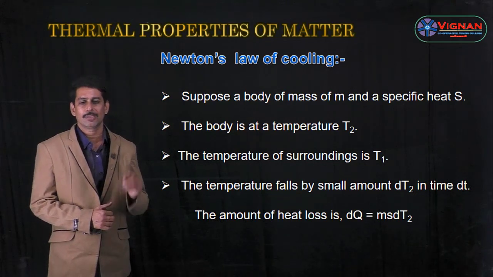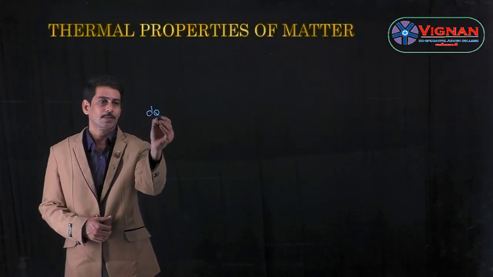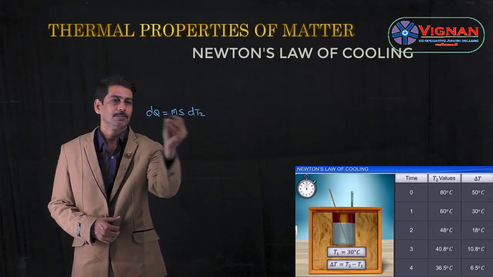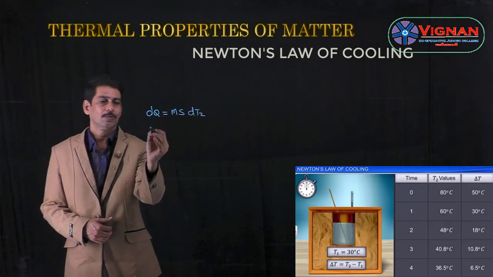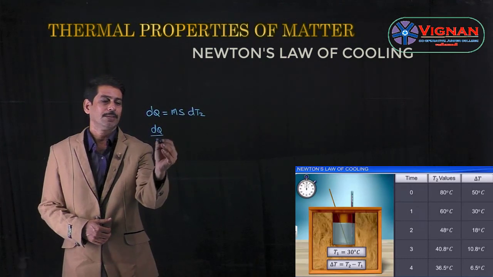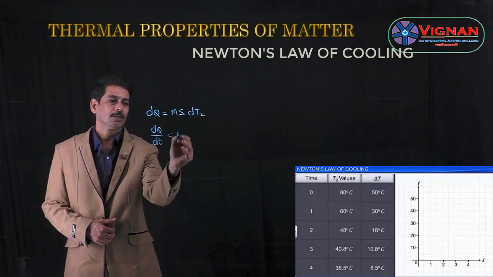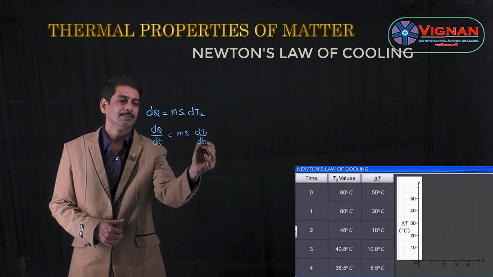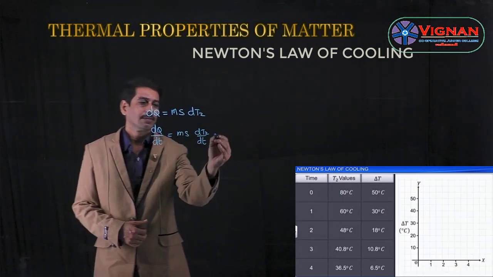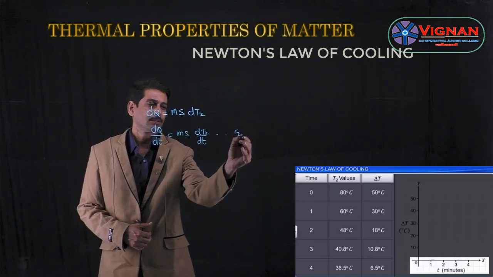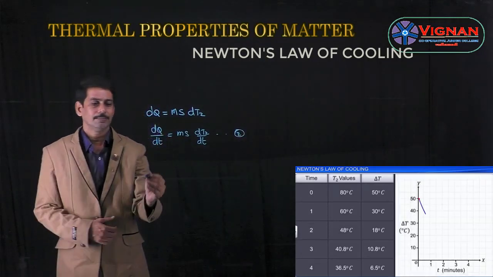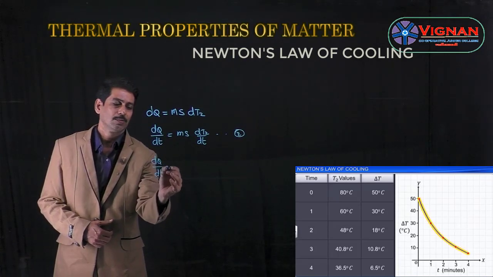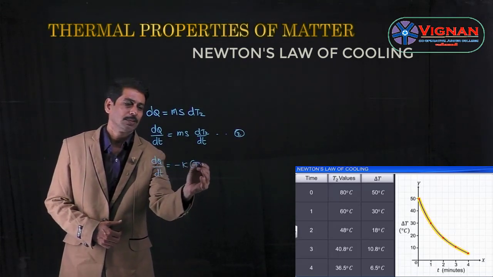So dQ is equal to ms dT2, where dT2 is a small amount of change in temperature. And now let us find dQ by dt, which is equal to ms dT2 by dt. Let us consider this as equation 2. And from Newton's law of cooling, we already know that dQ by dt is equal to minus k into T2 minus T1.